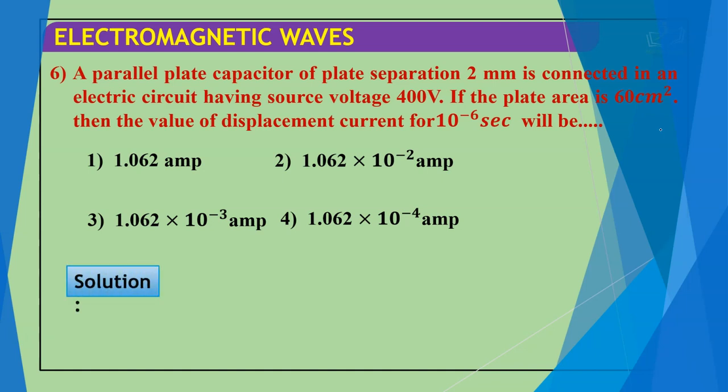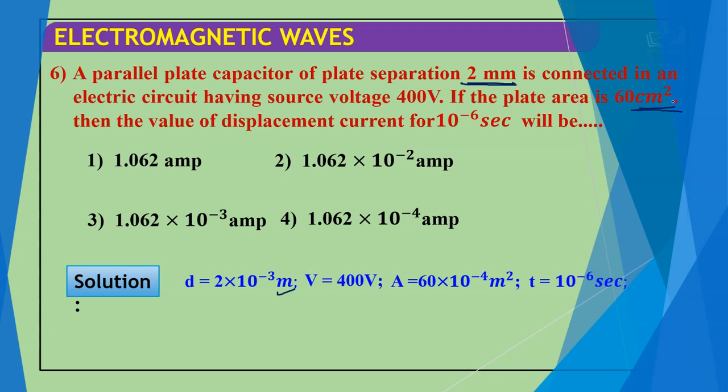Let's move with the solution part. D is given 2 × 10^-3. Here the value of it is 2 millimeters, so when we convert it to the meter, 2 × 10^-3. V is 400. Next, area 60 × 10^-4 because this value is given in centimeter. Next, T is given 10^-6 second. So ID we have to calculate, and ID is equal to A epsilon naught by D, which is equal to dV by dt.